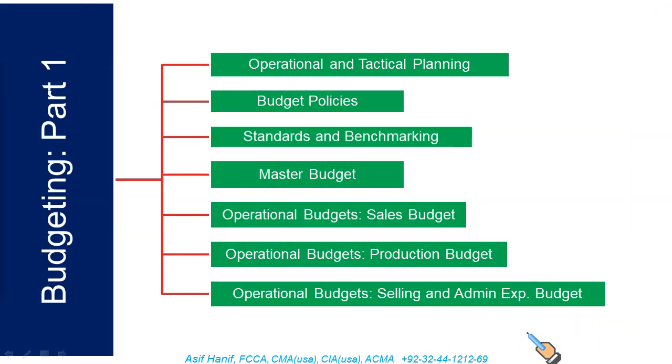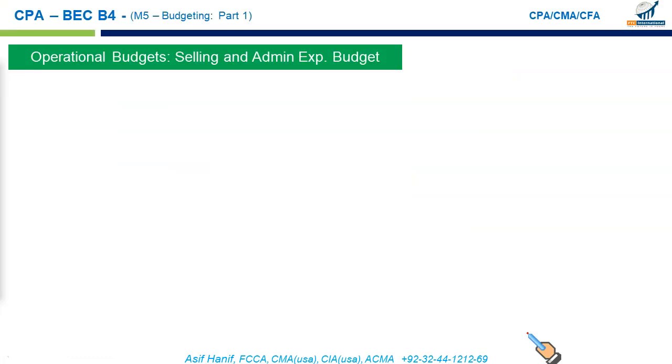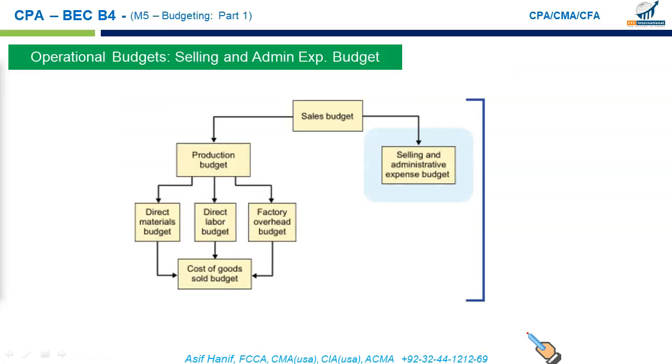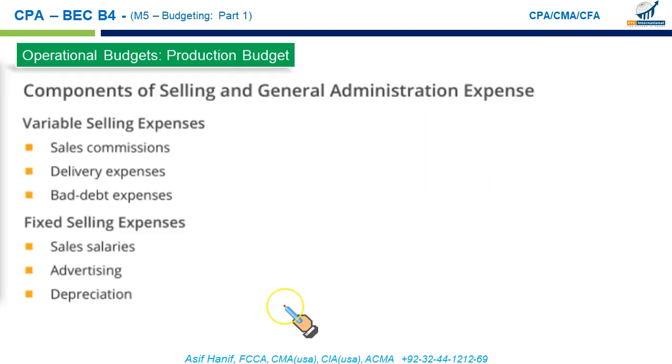The last budget we have is the operational budget, the selling and admin expense budget. It's a pretty straightforward budget. This is prepared directly from sales. It doesn't depend upon the level of production. It is driven by sales. So there will be these components of selling and general admin budget. Variable selling expense will include estimated sales commission, delivery expense, and estimated bad debts the customer might refuse to pay.